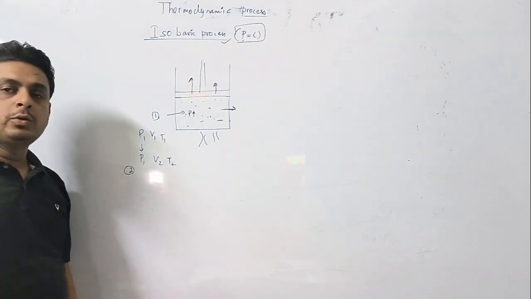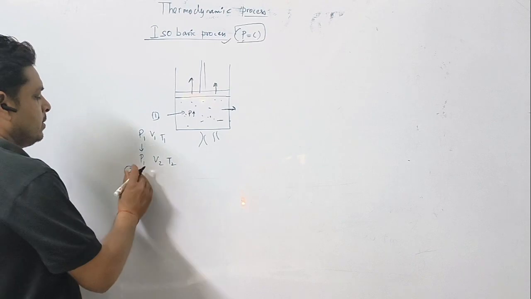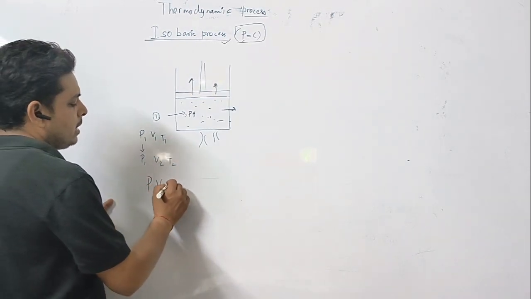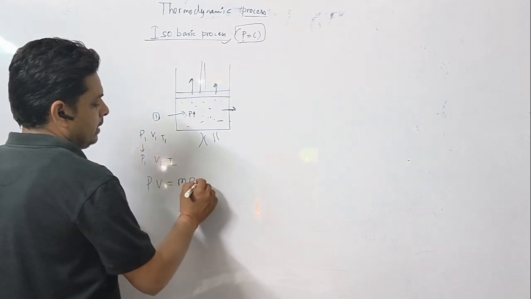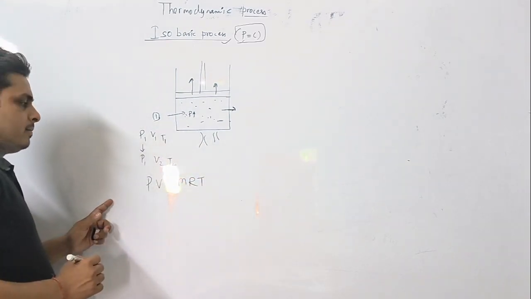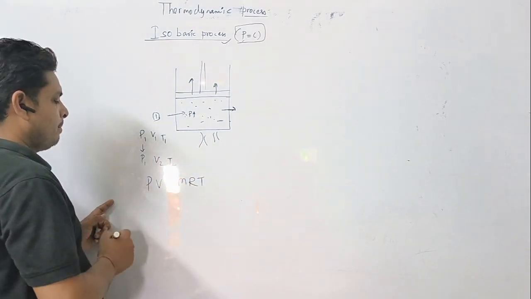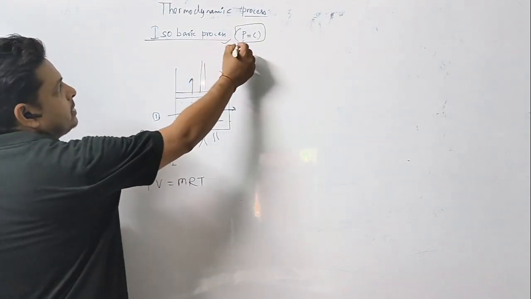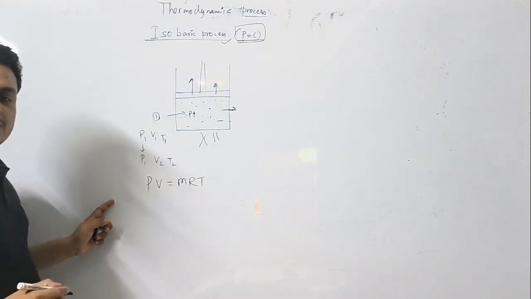Again we use the equation of state, PV equal to mRT. Now you see that pressure is constant, right?